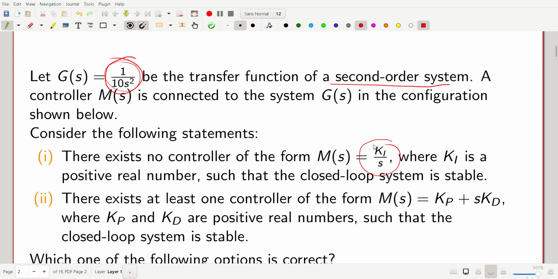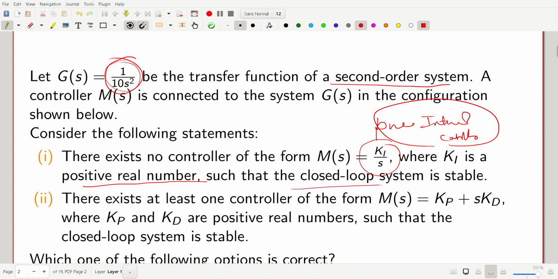This is basically pure integral control. So for our given system 1 by 10 s square, whether pure integral control is possible or not for any Ki, a positive real number, this integral gain, such that the closed loop system is stable.